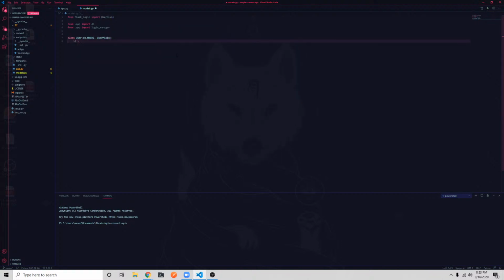So let's start with the ID. I don't know why VS Code does this. I've never known why, and you'll see this in a second. Primary key. That's true. I don't know why.